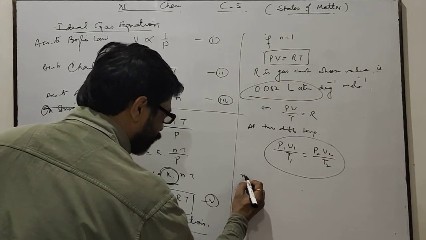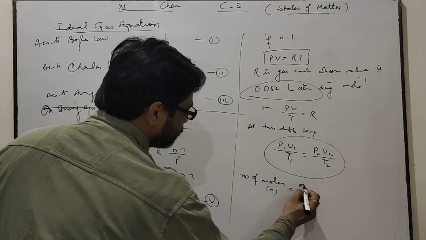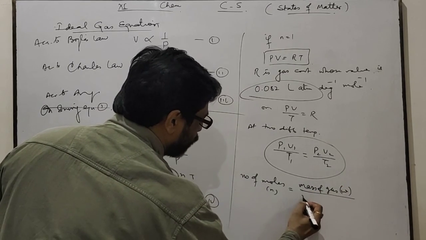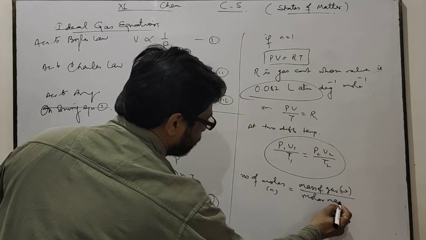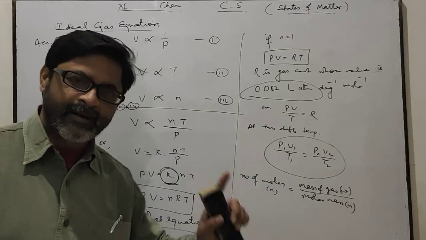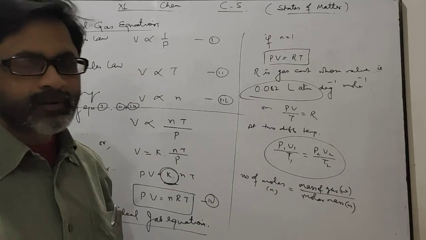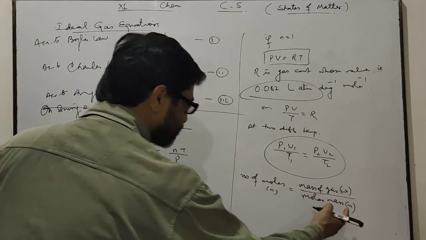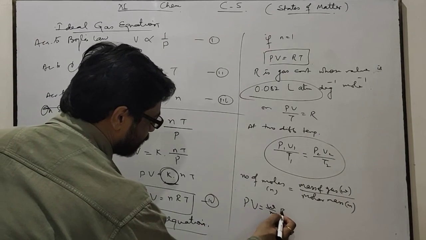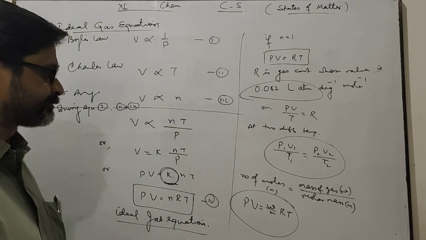You know that n is the number of moles, equals mass of gas W upon molar mass M. In physics M is the symbol for mass, but here in chemistry W is the symbol for mass and M is the symbol for molar mass. If we put this here, PV equals W by M RT. This is also a formula on which several numericals are given. Okay?